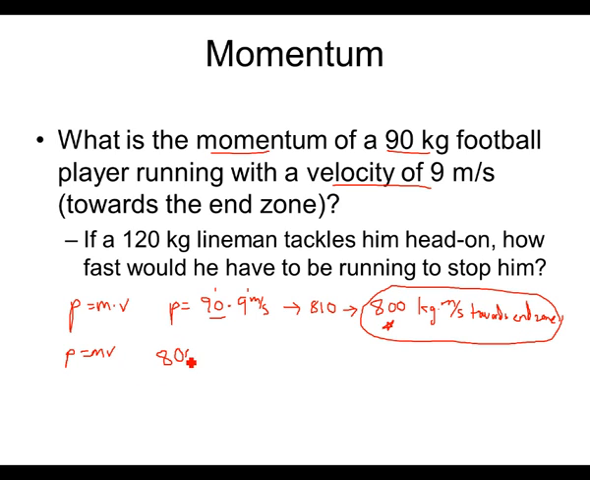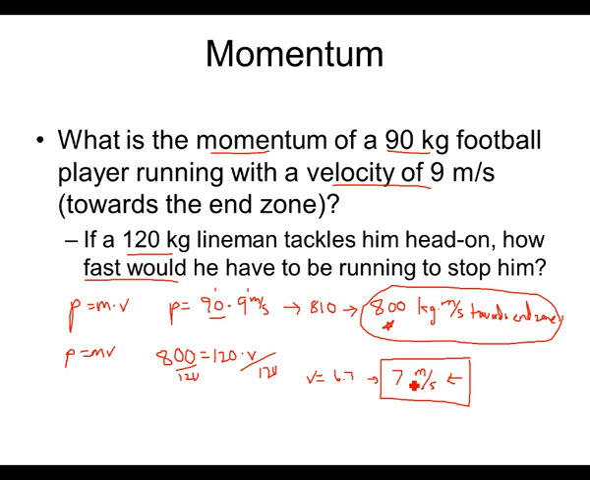So it's going to be 800 equals the mass, which was 120, times the velocity, which is what we're looking for, how fast. So we're looking for the velocity. Divide both sides by 120. And the velocity turns out to be 6.7, which we're going to round to 7 meters per second. The opposite direction, so towards the other end zone.